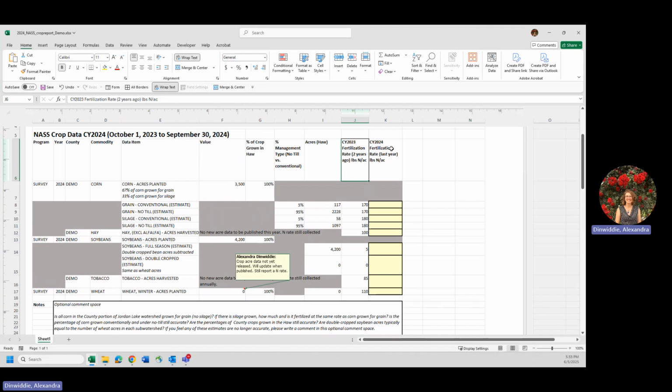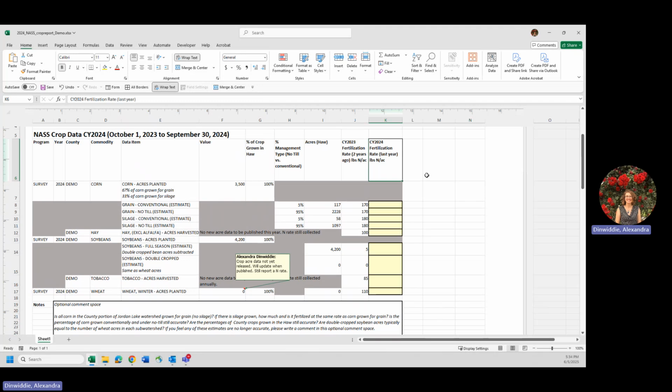So we're not looking for rates that folks are applying right now. We're currently in crop year 2025. So we're looking for rates of what people applied last growing season, from October to September, ending September of 2024. Again, for some counties, you will have to fill in fertilization rates for your FSA crop spreadsheet as well as your NASS crop spreadsheet.